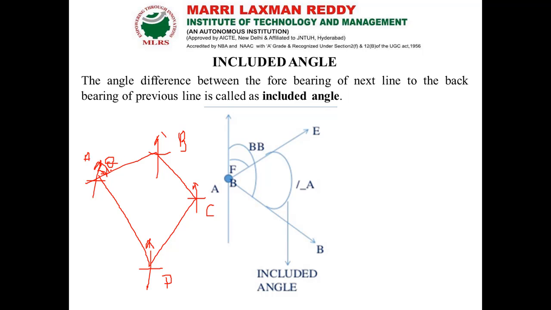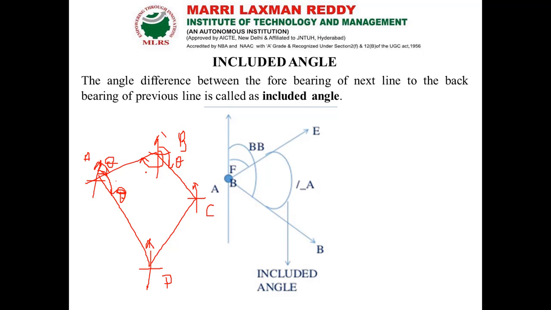So theta, this is AB. Similarly, we have to calculate theta for the line AD, and BC.